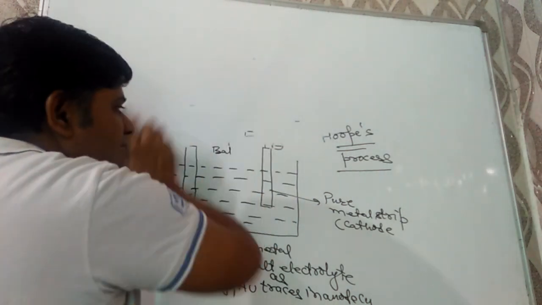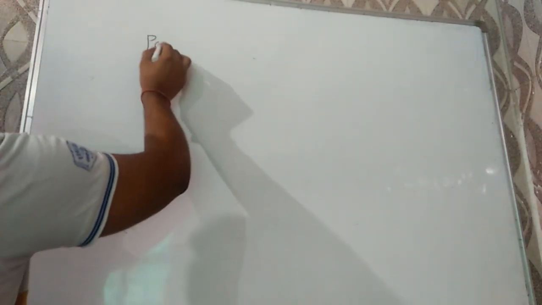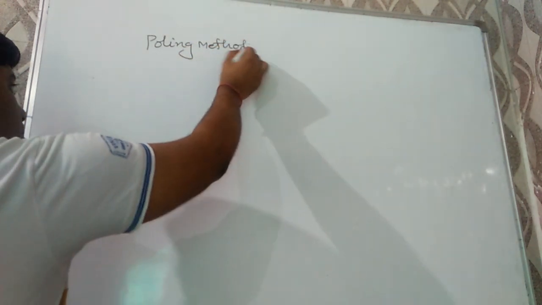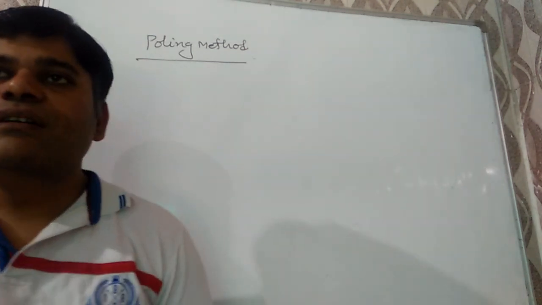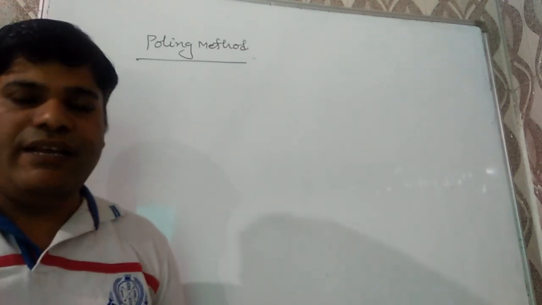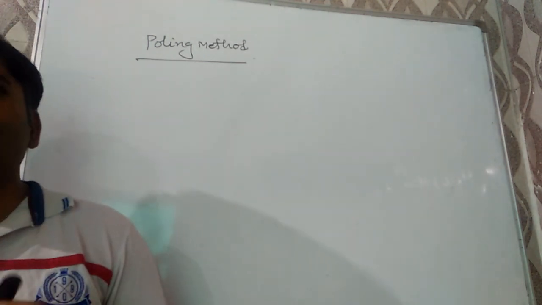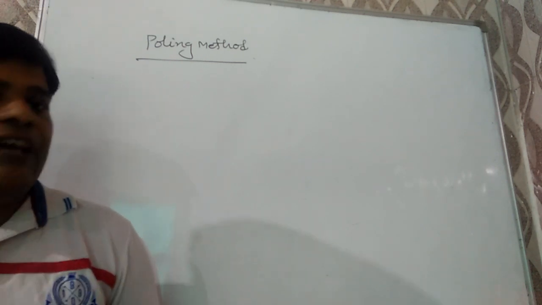Next, fourth method for refining of crude metal is known as Poling method. And Poling method is used for those metals which contain metal oxide as impurity. Generally, copper is purified by this method.